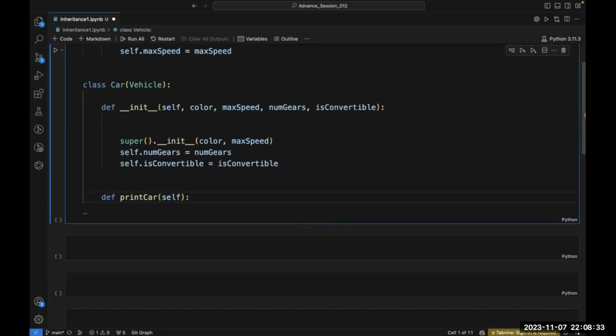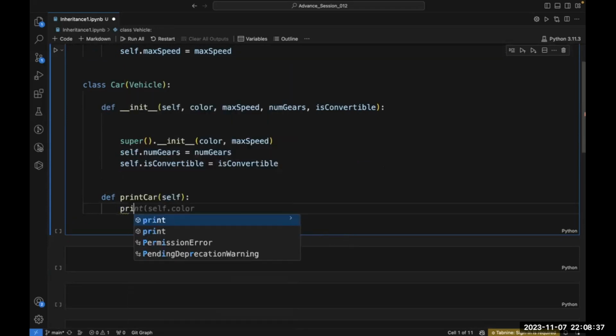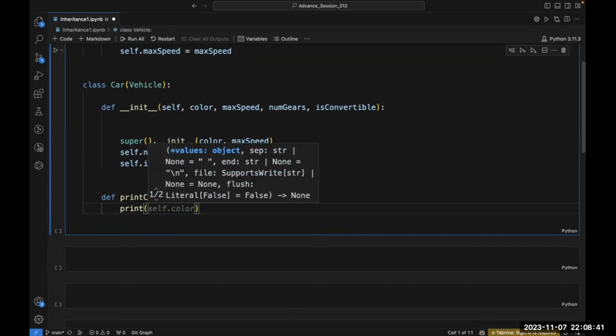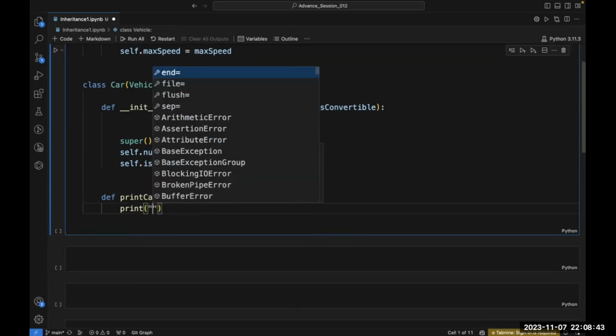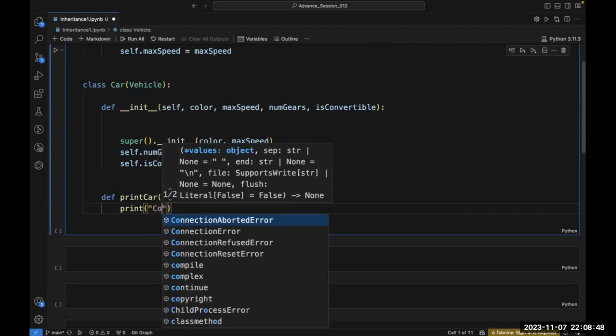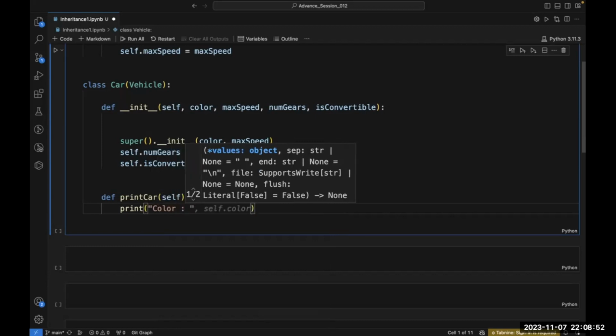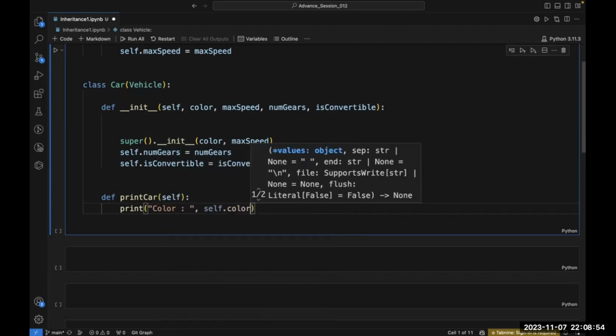Now inside this method, I want to print something. Let me print color, and thereafter self dot color.